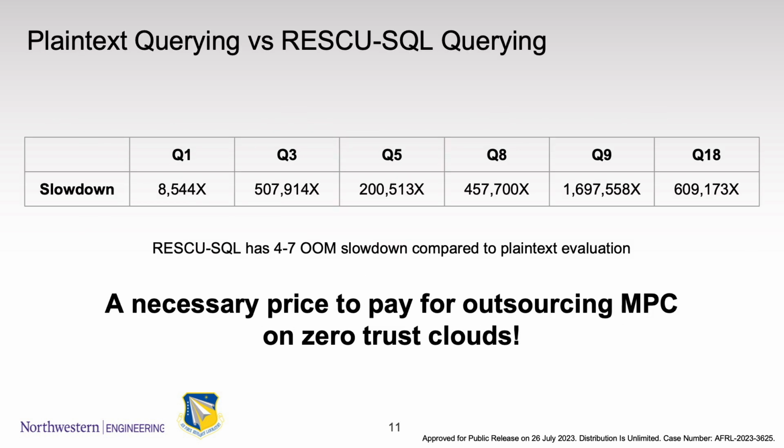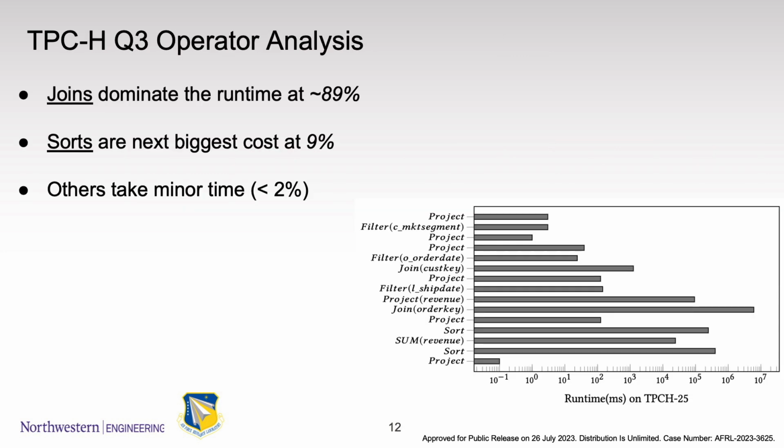First, we test the plain text query and the Rescue SQL query. From the table, we can see Rescue SQL has 4 to 7 orders of magnitude slowdown compared to plain text execution. We know it's a necessary price to pay for outsourcing MPC on zero trust clouds. Now we go deeper into operator level.